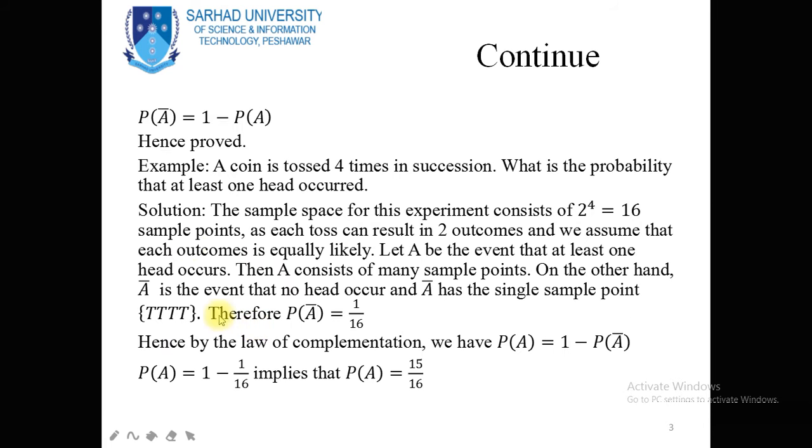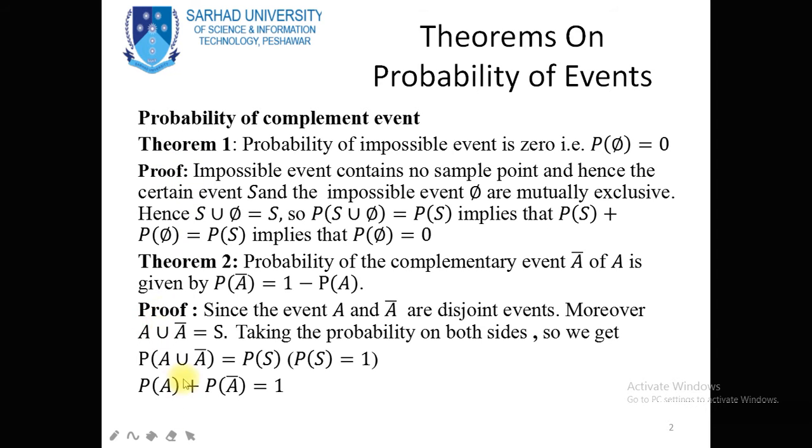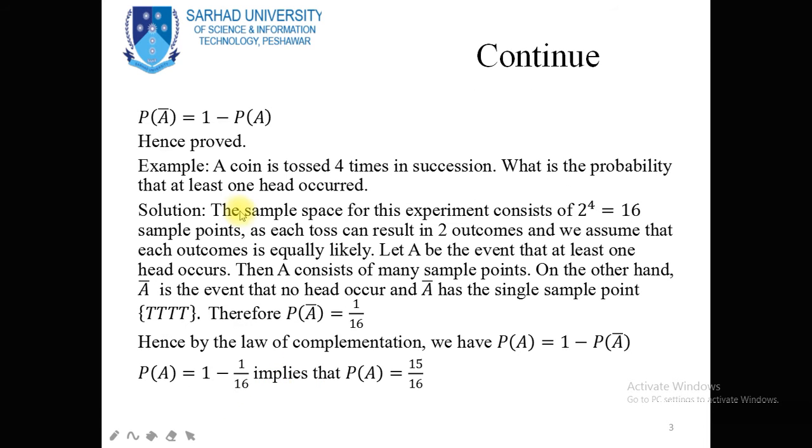So dear students, since the probability of A plus the probability of A complement is equal to 1, replace the probability of the sample space S by 1. The probability of A union A complement can be written as the probability of A plus the probability of A complement. Now we can write the probability of A complement is equal to 1 minus the probability of A, and this is the proof of the theorem. Now an example related to this theorem: